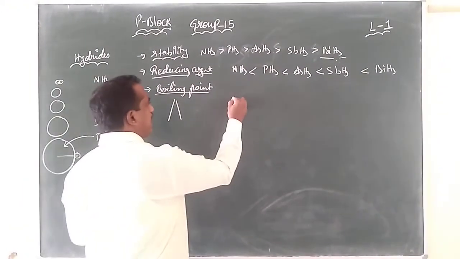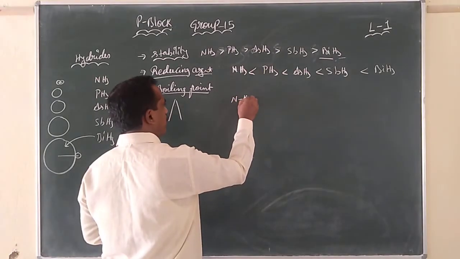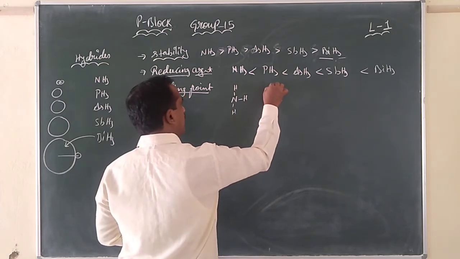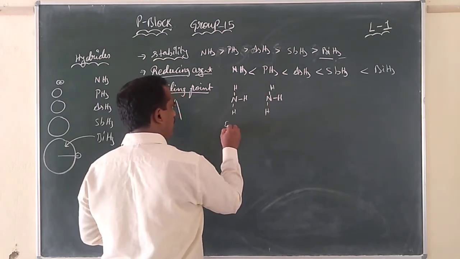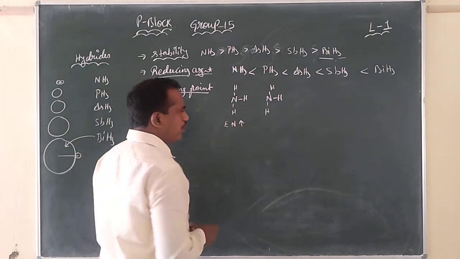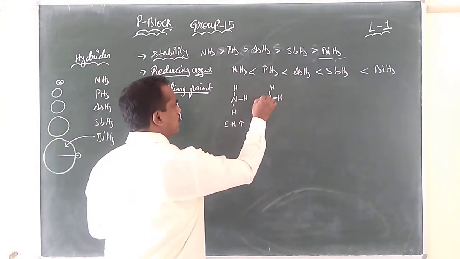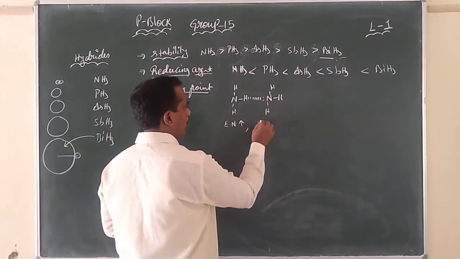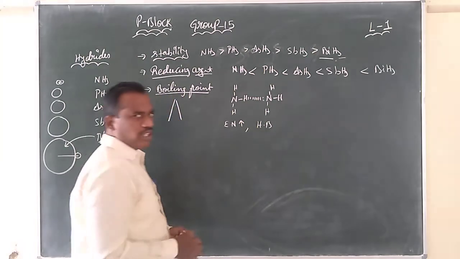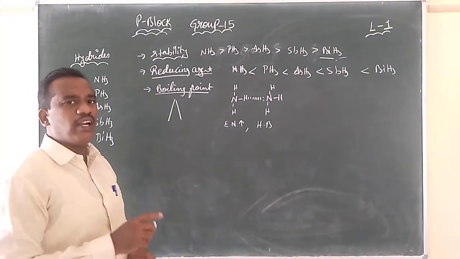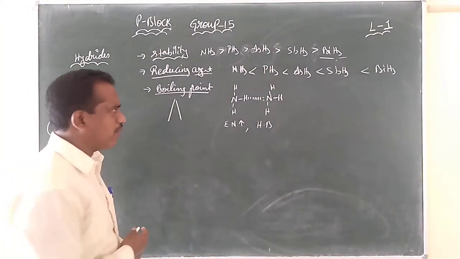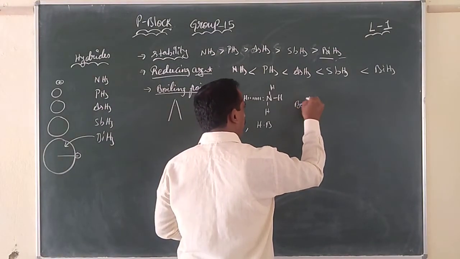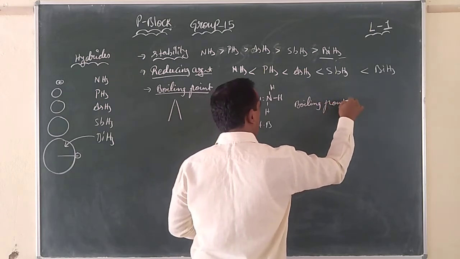But this NH3, that we are speaking of every time, it has high electronegativity. Due to this high electronegativity, it is involved in hydrogen bonding. Due to its hydrogen bonding, its boiling point is more.